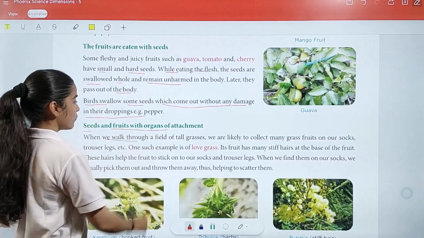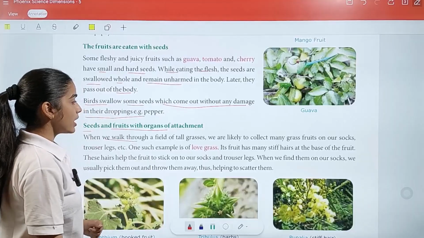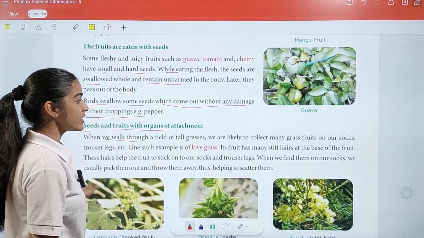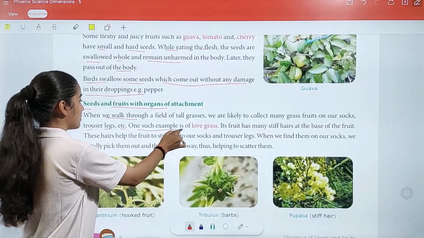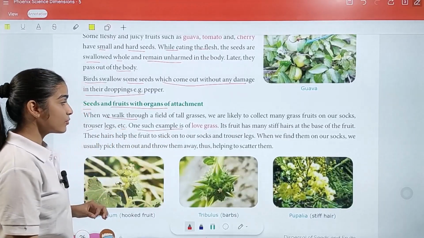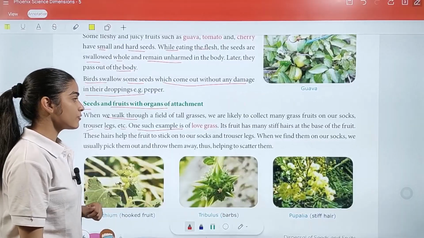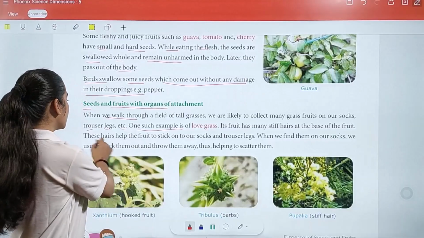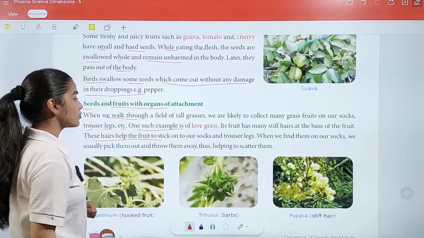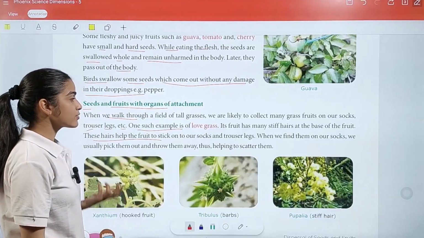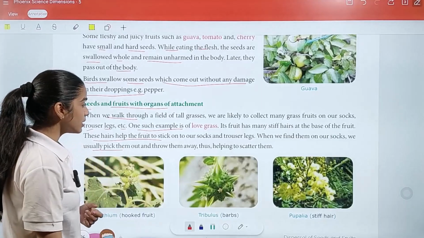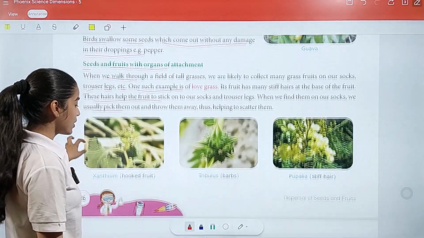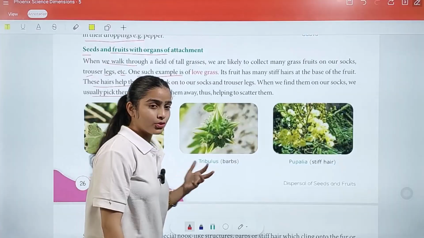Now, seeds and fruits with organs of attachment. When we walk through a field of tall grasses, we are likely to collect many grass fruits on our socks, trousers, legs, etc. One such example is love grass fruit. Its fruit has many stiff hairs at the base. These hairs help the fruit to stick onto our socks, trousers, and legs. When we find them on our socks, we usually pick them out and throw them away, thus helping to scatter them. So this is an example for human beings as well.